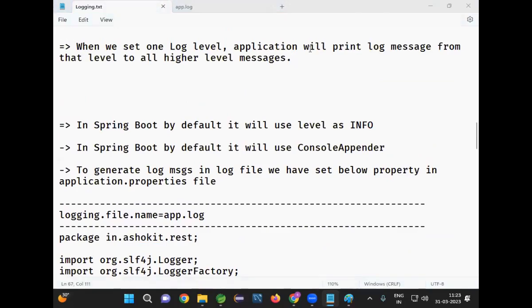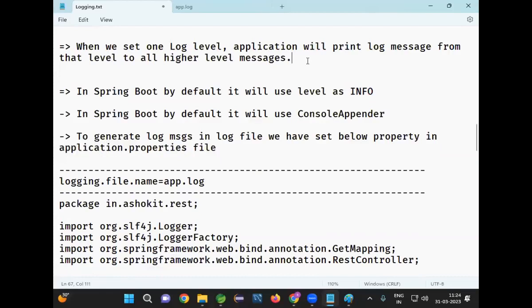Next one. Sir, what is transitive dependency management? That I already covered in the Maven classes. What is a transitive dependency? When you add one dependency, it will download all the required dependencies for that. A chain of dependencies will be downloaded. That is called transitive dependency management.